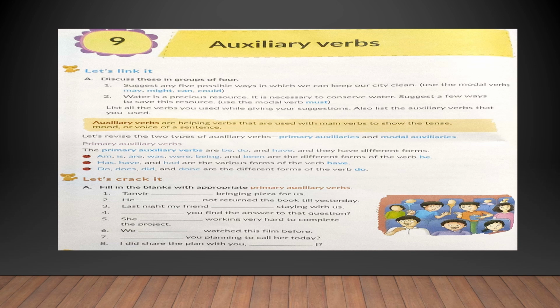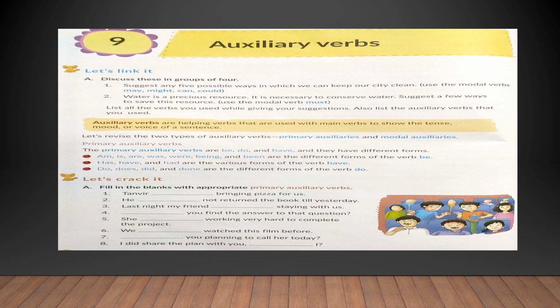We must turn off the tap while brushing our teeth. We must check faucets and pipes regularly for leaks. We must use a bucket while taking shower. Now, while making these sentences, you have to keep in mind what the auxiliary verbs are that we are using and what the main verbs are that we have used.